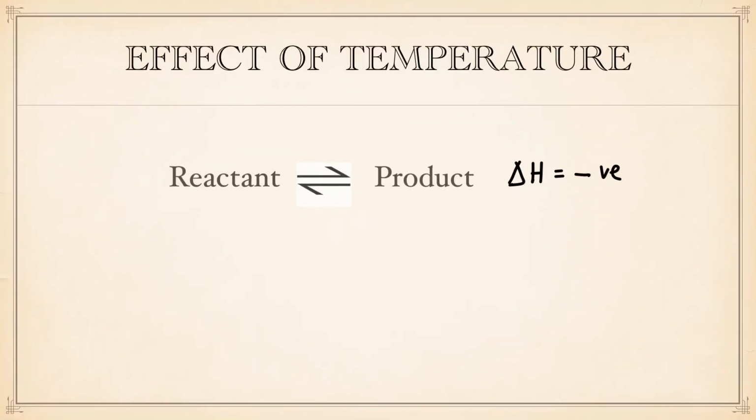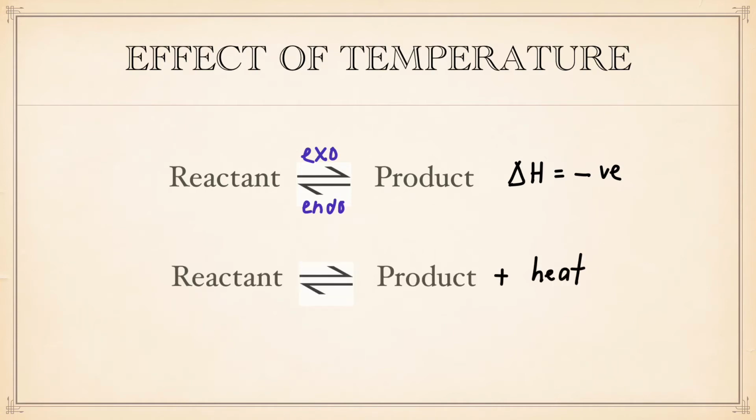If the equation is written like this, it means that forward reaction is exothermic and reverse reaction is endothermic. Since forward reaction is exothermic, this means that the reactant releases heat along with the product. Therefore, we can consider heat as a part of product.